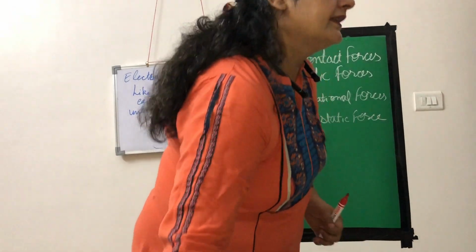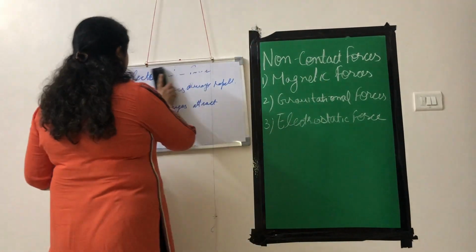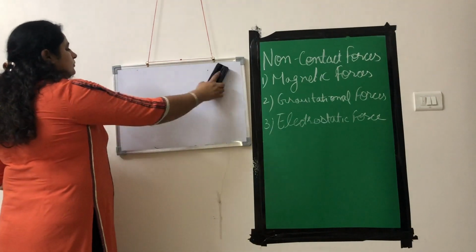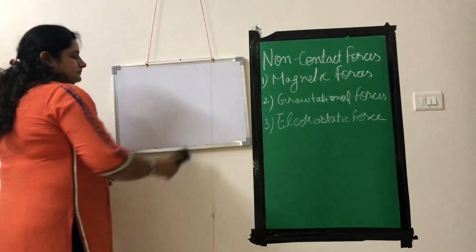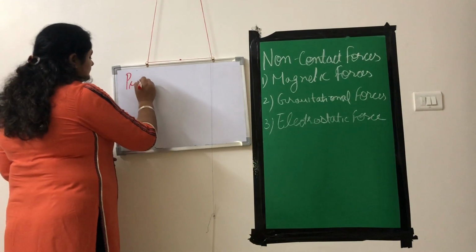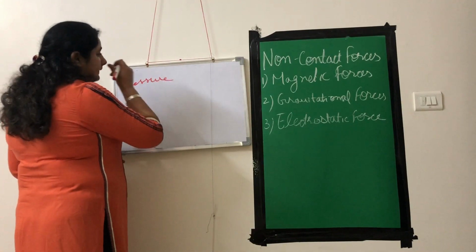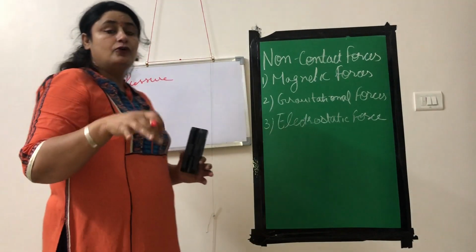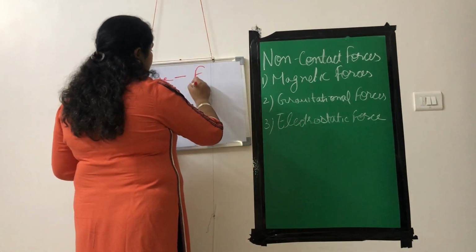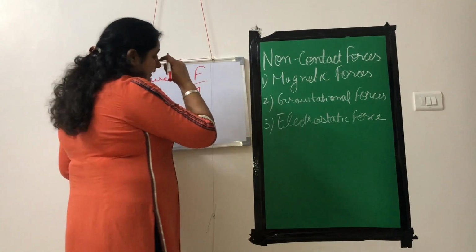Now the next topic is about pressure. So what is pressure? We'll take up the definition only. Pressure is force per unit area.